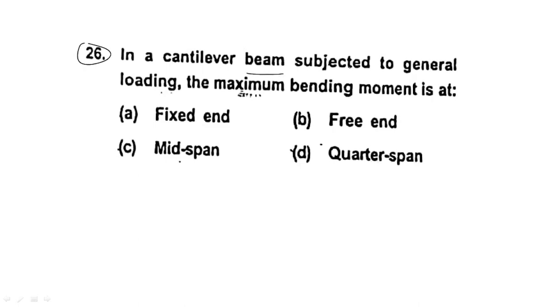In a cantilever beam subjected to a general loading, the maximum bending moment is at, right? Always remember, this is a cantilever beam, and this is the span of the cantilever, and this is a UDL, uniformly distributed load, W unit per length, and this is L. What is the bending moment diagram now?